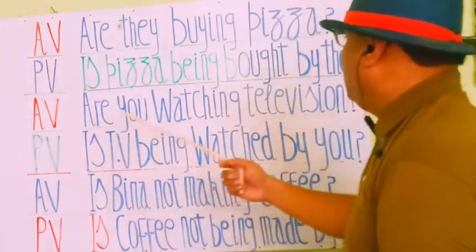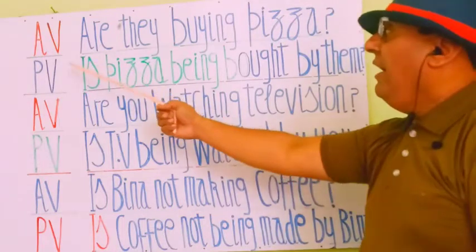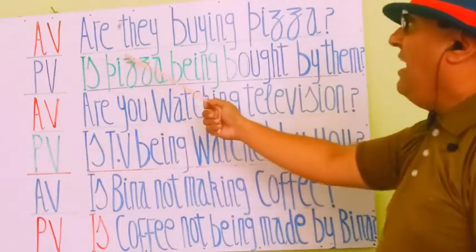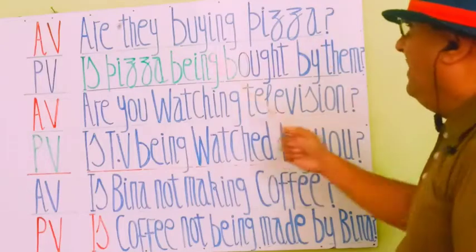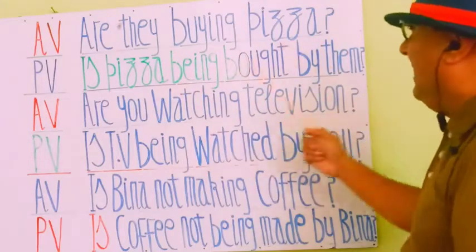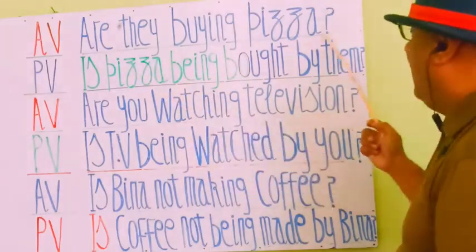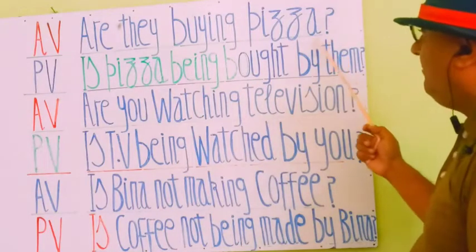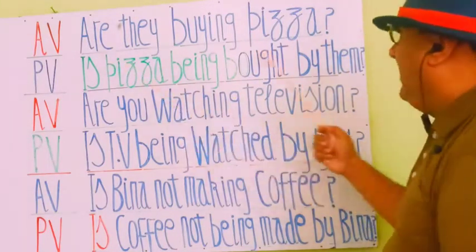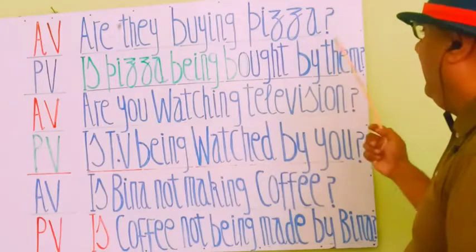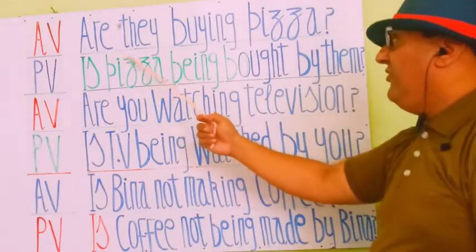Here you are, my students. First statement you see, active voice phrases. Are they buying pizza? This is a question. This is present continuous tense.